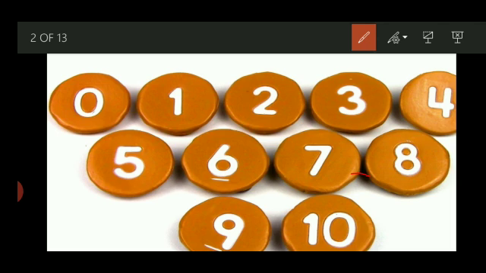Only these numbers can form any type of numbers. You have not seen any other number in mathematics. So I am showing 0, 1, 2, 3, 4, 5, 6, 7, 8, 9 and 10. Only these numbers can make any types of number in the maths.